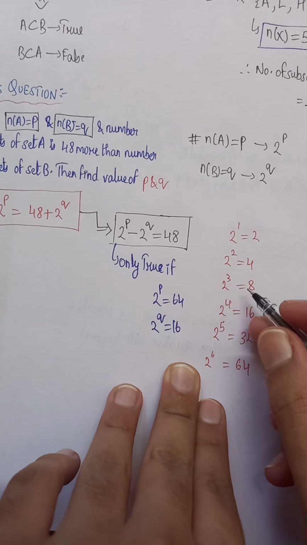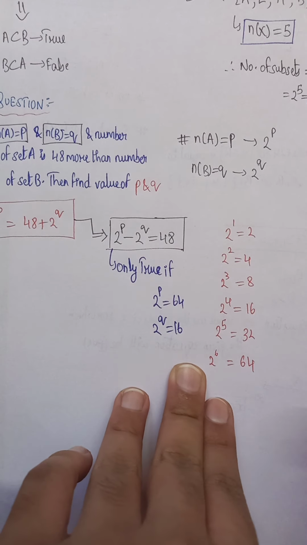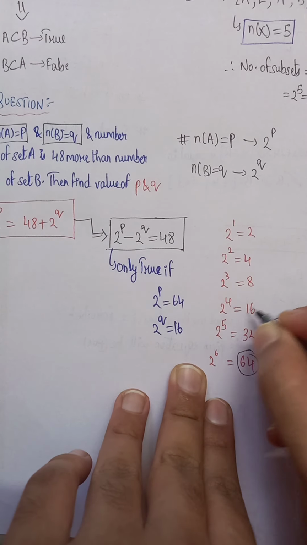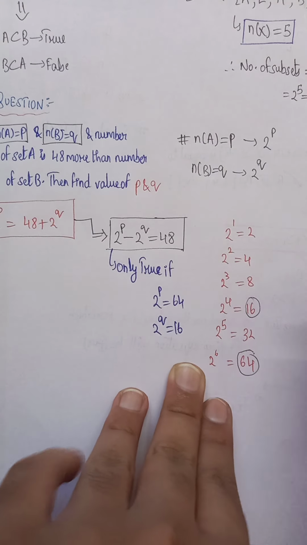If you do 32 minus 8, you're not going to get 48. 32 minus 16, you're not going to get 48. The only possibility is 64 minus 16, which gives 48.